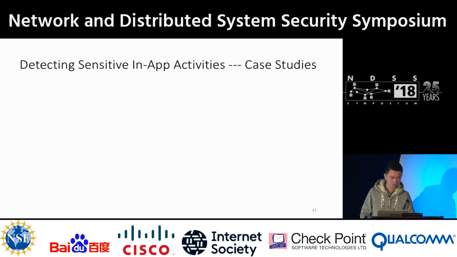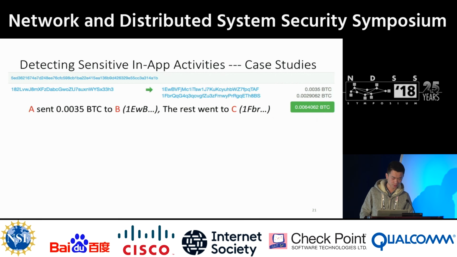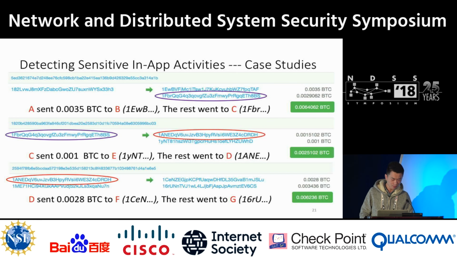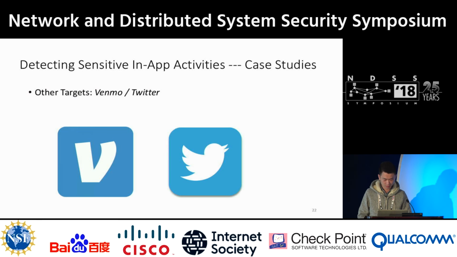Here are some example transactions of our experiment. We can see that there are connections or common addresses between them. Therefore, we are able to link Bitcoin addresses to a certain device using this method. We also conduct similar experiments on Venmo and Twitter because they also have public database that we can correlate with. Please refer to the paper for details.